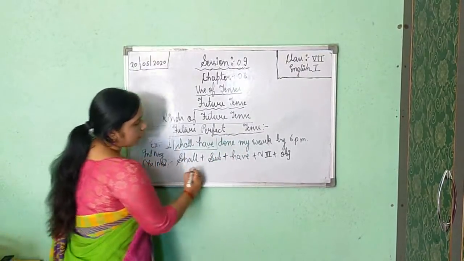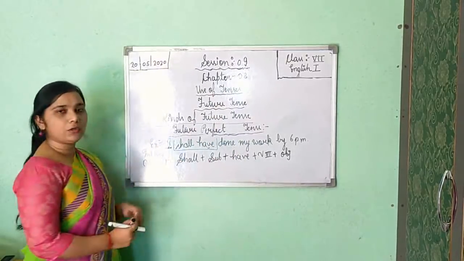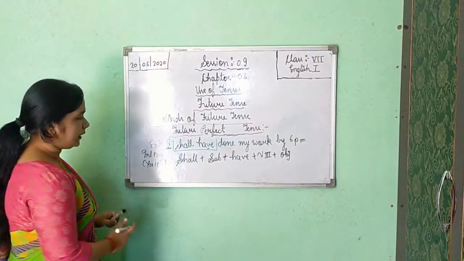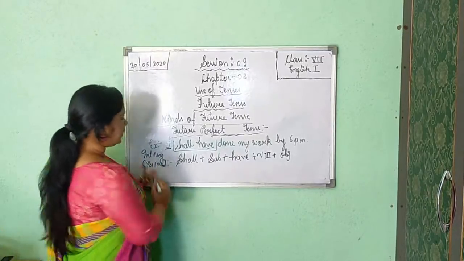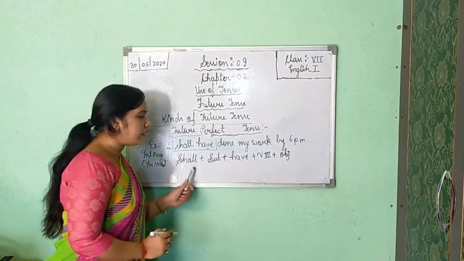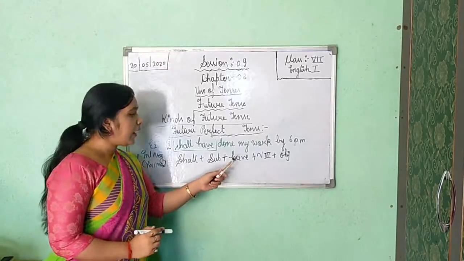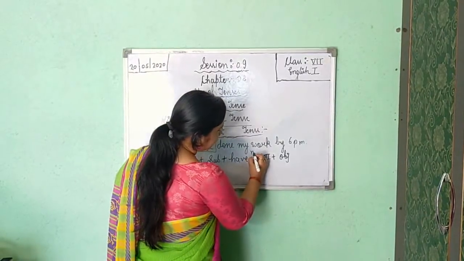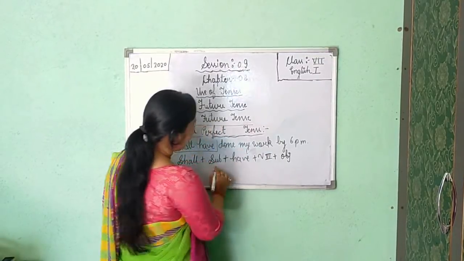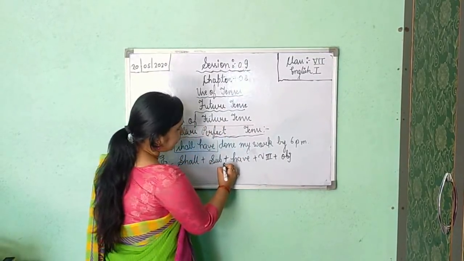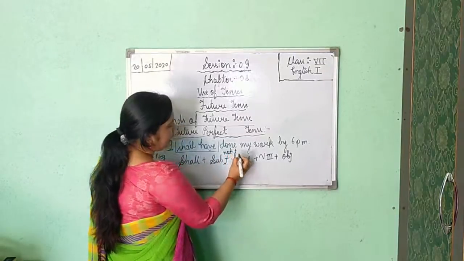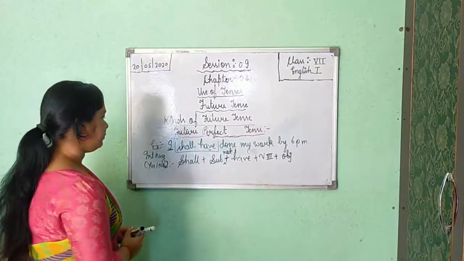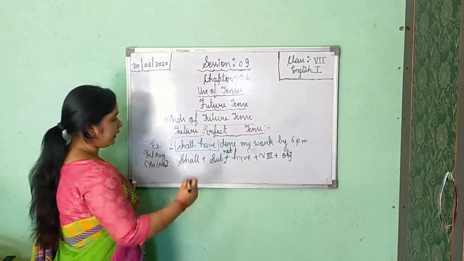So, according to this, convert this into yes no type interrogative negative. One more thing, it is interrogative negative, sorry. After subject you will apply not. Then after not you will write have, because it is interrogative negative.